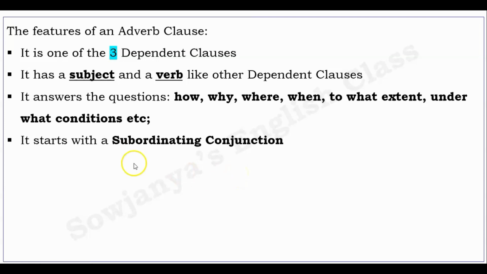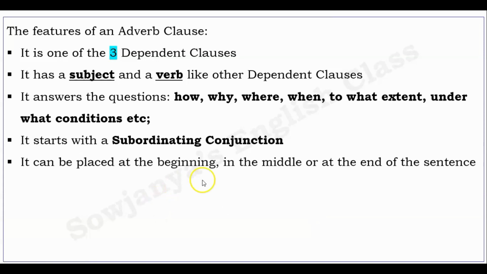It starts with a subordinating conjunction. It can be placed at the beginning, in the middle or at the end of the sentence. Of course, there are some exceptions. Otherwise, 99% we can place them at the beginning, in the middle or at the end of the sentence.